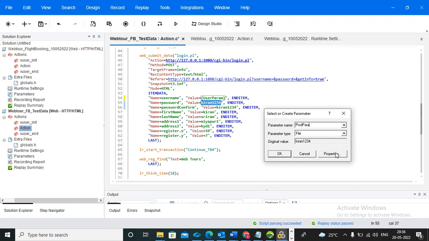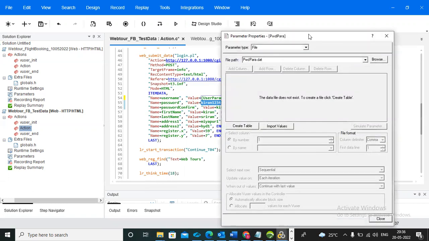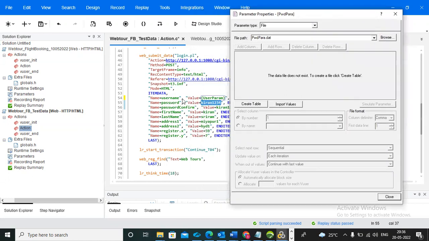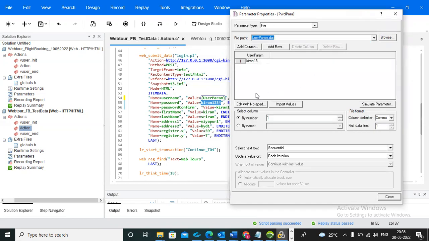Okay, and properties. Now you are doing the complex parameterization. Don't click on create table. Complex means we need to select the dependent value. What is the dependent value? User param. So you need to select that value, user param. And after that, edit with notepad.